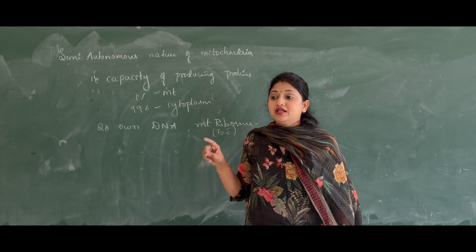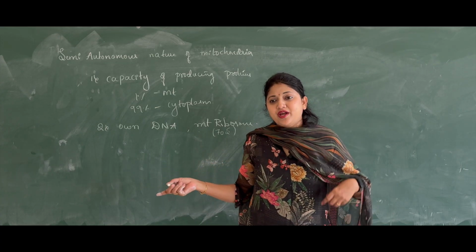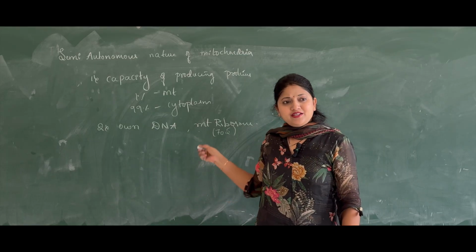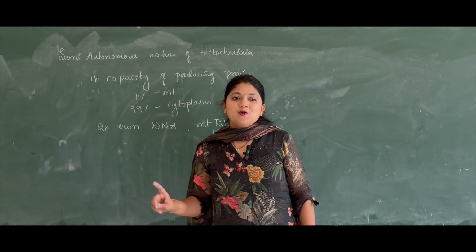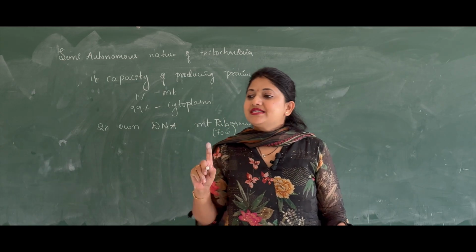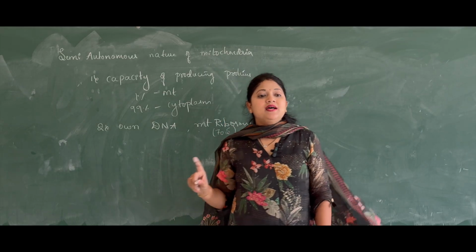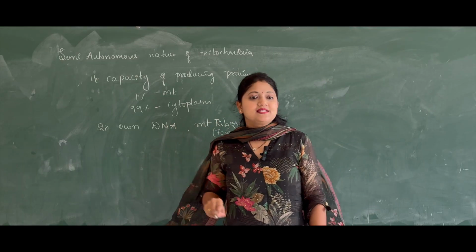eukaryotic cytoplasm. Then where is the mitochondria present? Mitochondria is also present in the eukaryotes only, no? But 80S or 70S? 70S only. Chloroplast and mitochondria both have 70S ribosomes. Eukaryotic cytoplasm has 80S ribosomes. Prokaryotic cytoplasm has 70S ribosomes.